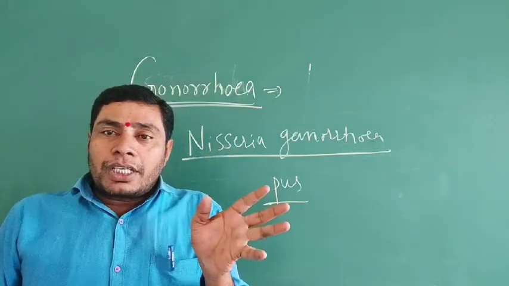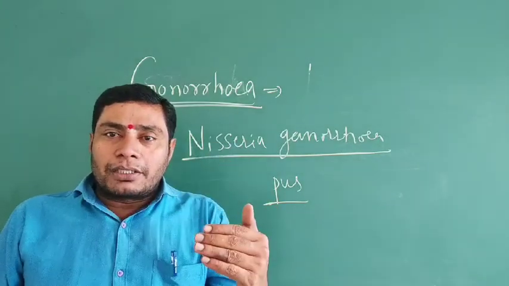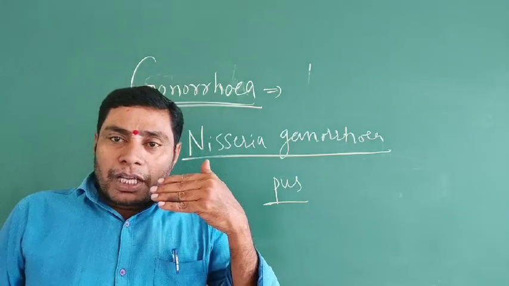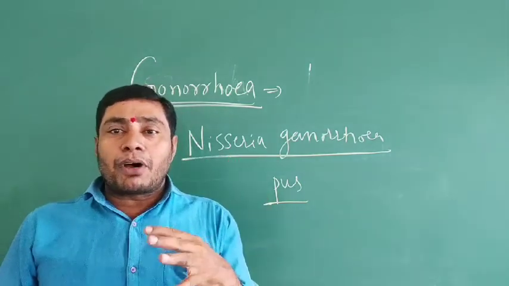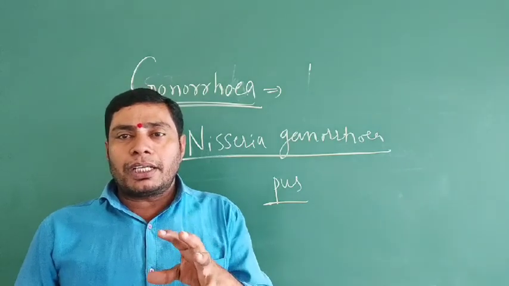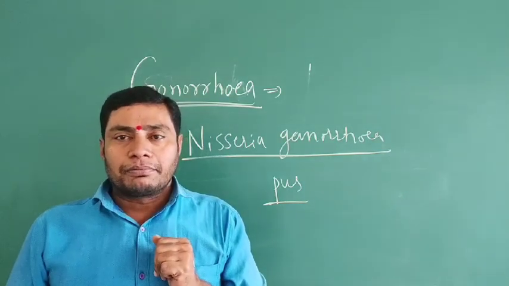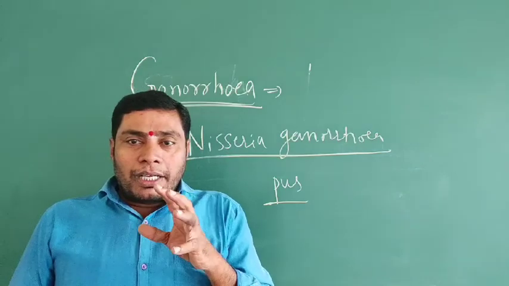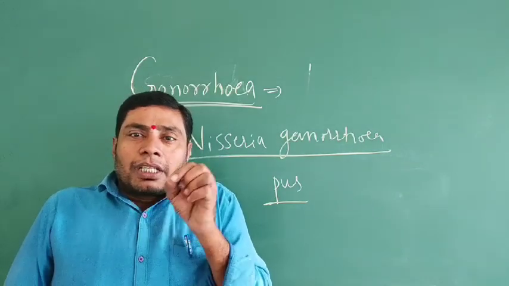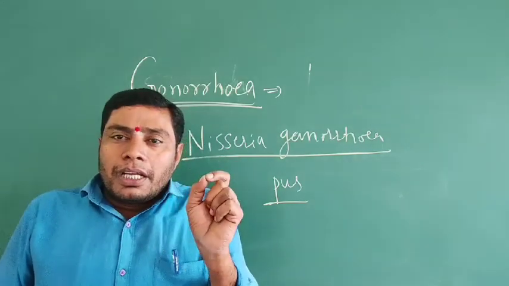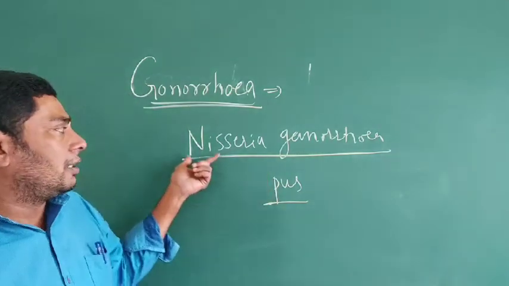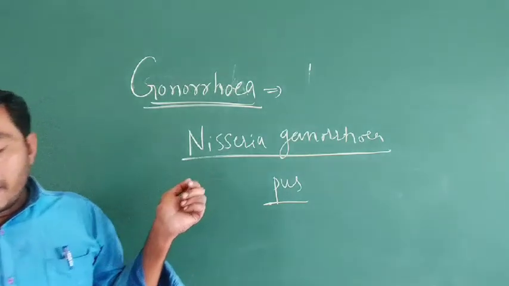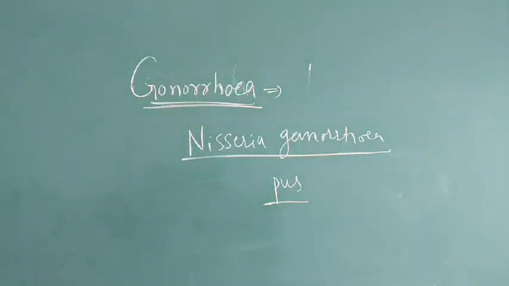At the time of urination, there is very painful burning, and the reproductive tract is very hot.